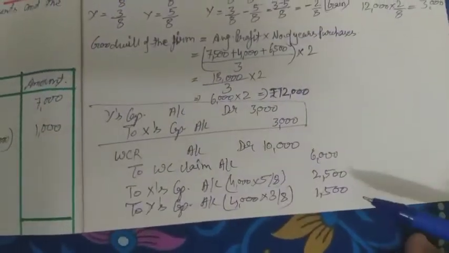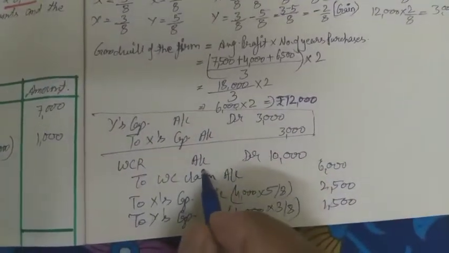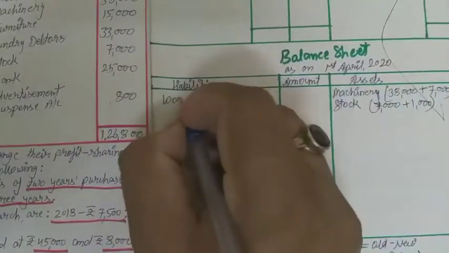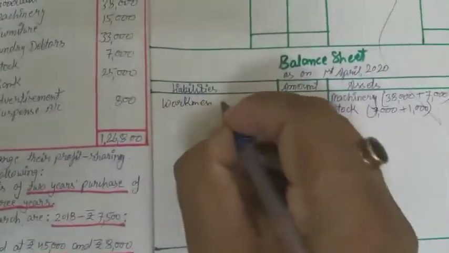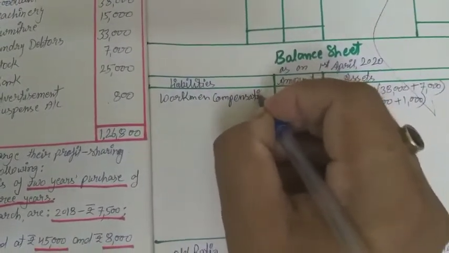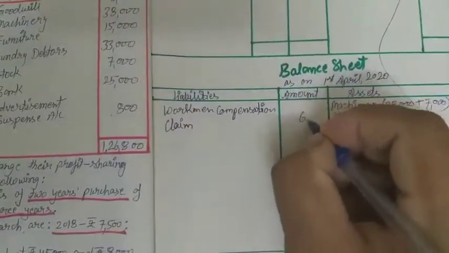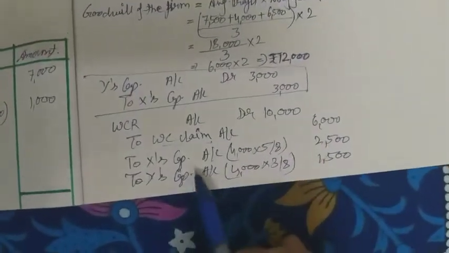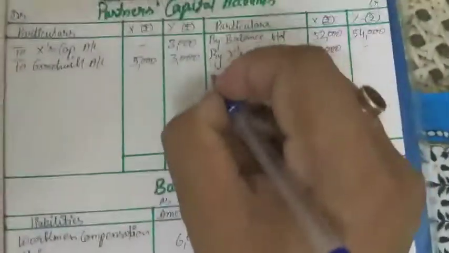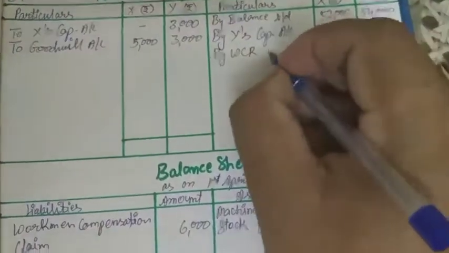So what will the journal entry be? Here is a claim, and a claim will generate a liability. So it is workman compensation claim, that is 6,000, and the rest of the amount will be distributed, so partners will be credited by the WCR account.